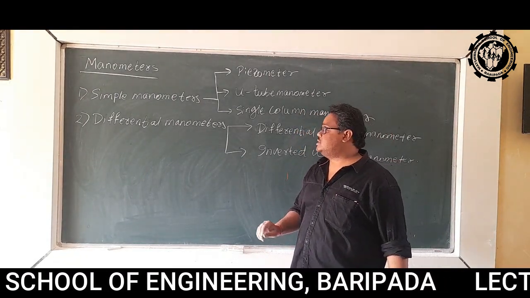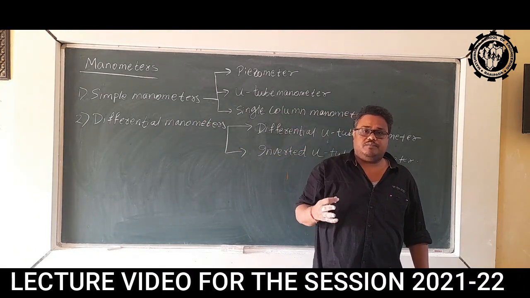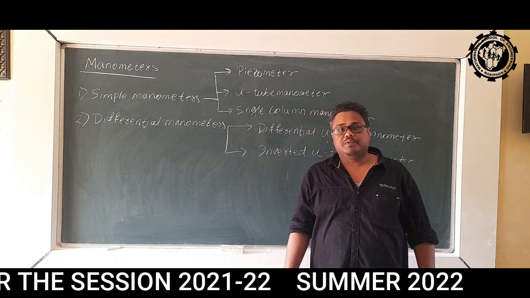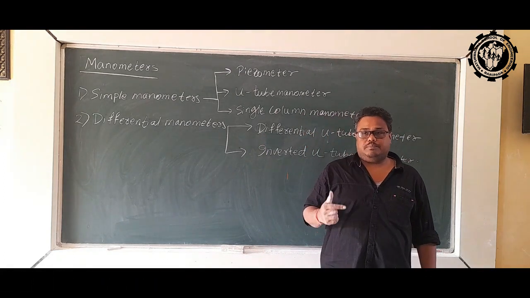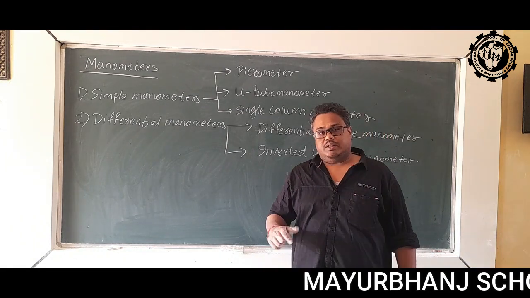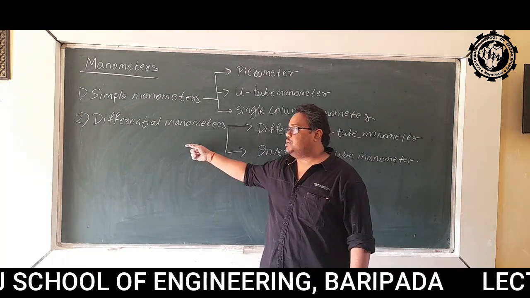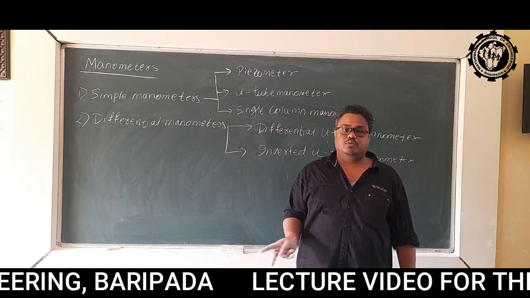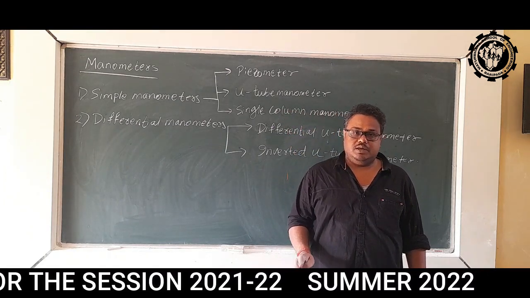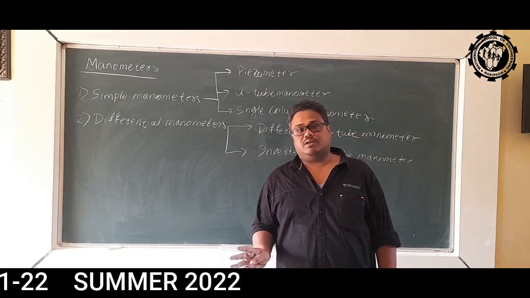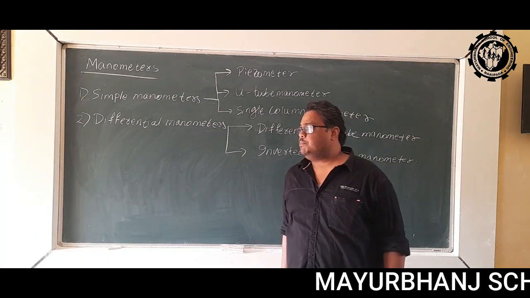So what are the basic differences? In case of simple manometers, one end is connected to the pipe or channel where pressure is to be measured, and the other end is always open to the atmosphere. But in case of differential manometer, both the ends are connected to two different pipes or the same pipe. It can be two different pipes in which two different kinds of liquids are flowing, or it can be one pipe where only one kind of liquid is flowing.